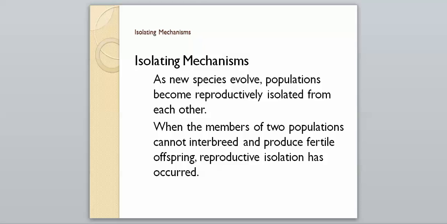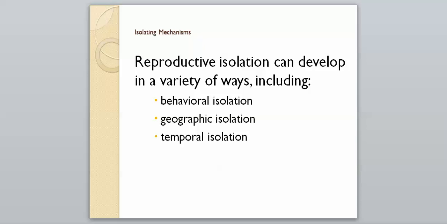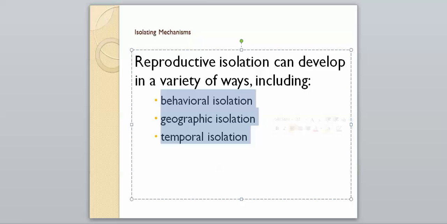And so as new species evolve, populations become reproductively isolated from each other, meaning that in terms of reproduction, they're not anywhere close to each other, they're separated from one another. So the reproductive methods are basically different, and that can occur in a variety of ways. And when the members of these two populations cannot interbreed and produce fertile offspring, reproductive isolation has occurred. And so reproductive isolation can develop in a variety of ways. Okay, these three things are going to be really important. So we have behavioral isolation, geographic isolation, and temporal isolation. So we're going to talk about all three of these more in depth, but they're all going to be important things for us to know.